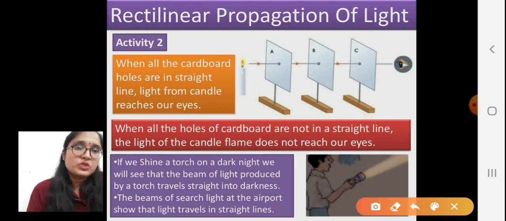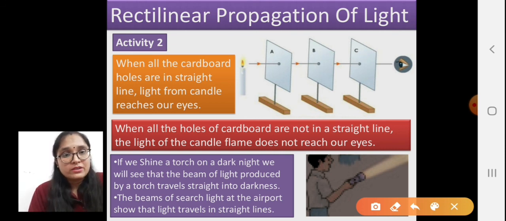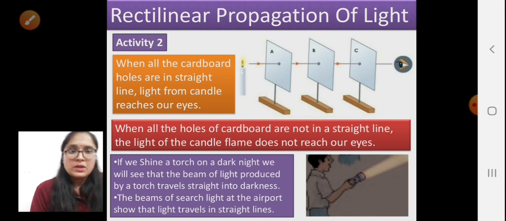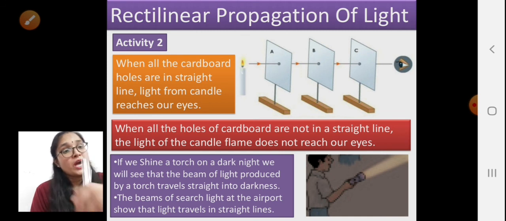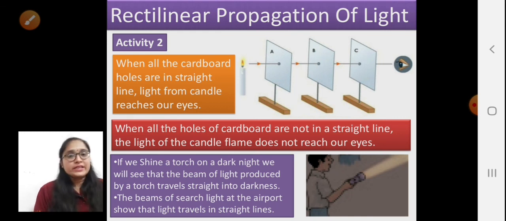Now moving to the second activity to prove that the light always travels in a straight line. See here, we are taking three cardboards, and one candle is lighted up, and we are making holes in these three cardboards at the same height at which the candle flame is. Now, when all the cardboard holes are in a straight line, light from the candle reaches our eyes. But when all the holes of the cardboards are not in a straight line, the light of the candle flame does not reach our eyes. For example, if we shine a torch on a dark night, we will see that the beam of light produced by the torch travels straight into the darkness.